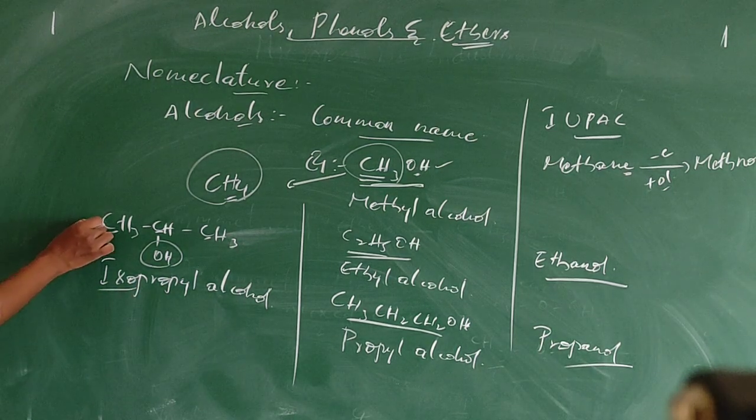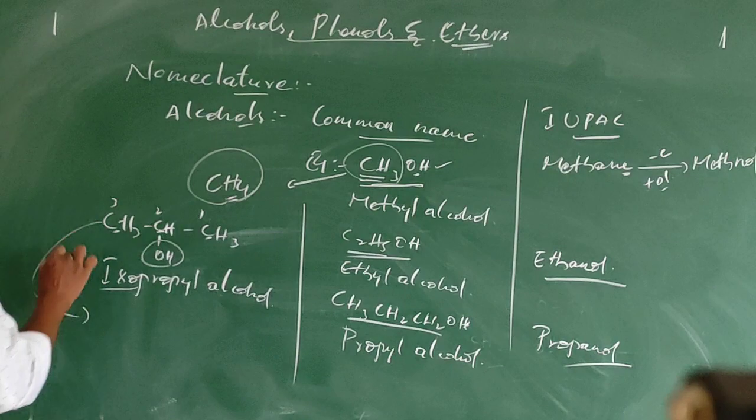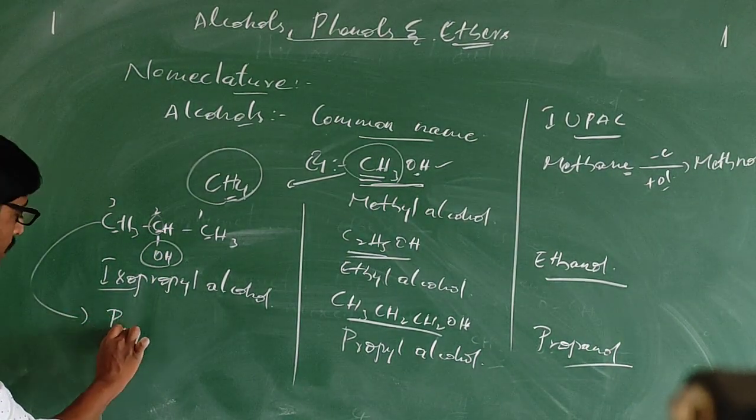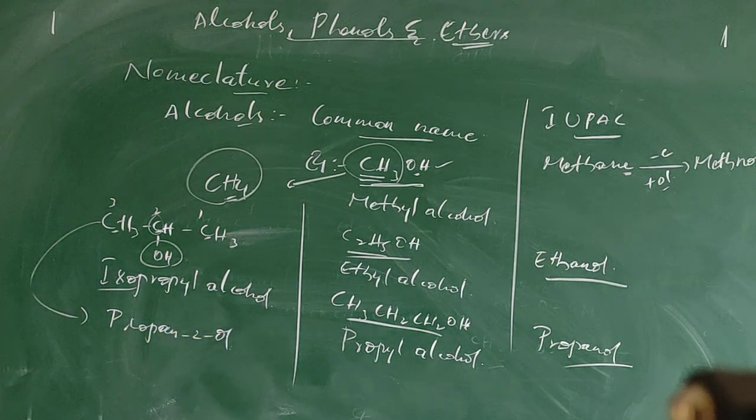Then what will be the IUPAC name of this? So we need to give numbering now: 1, 2, 3. At the second carbon, the OH group is there. So the IUPAC name will be propan-2-ol.